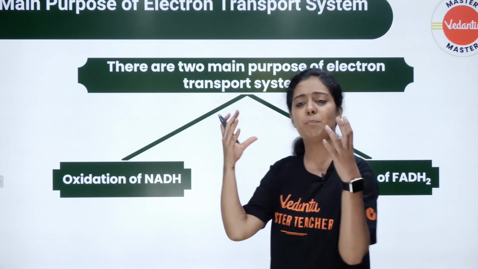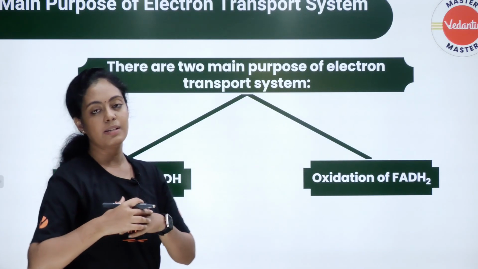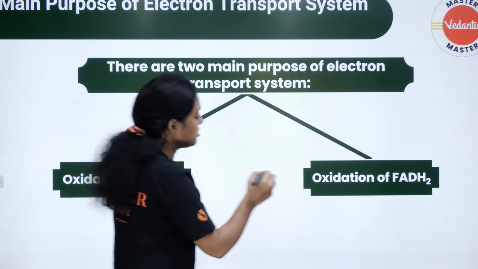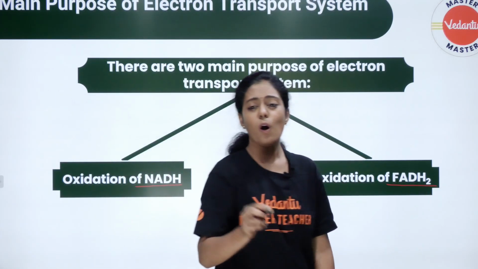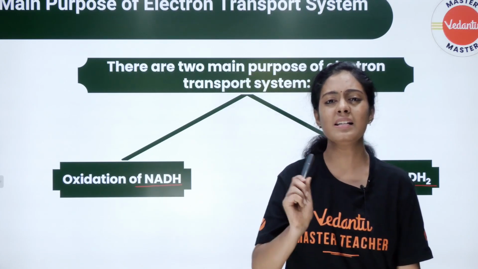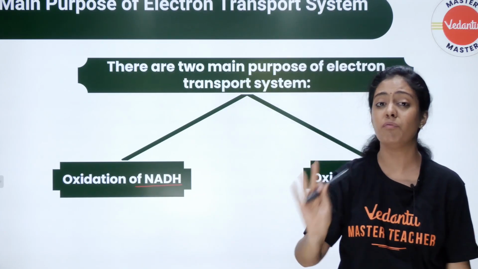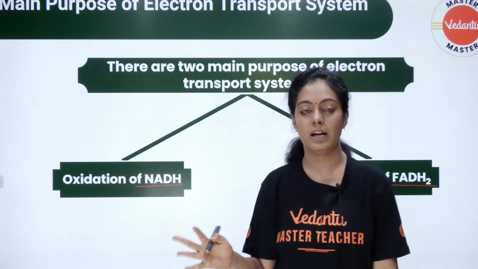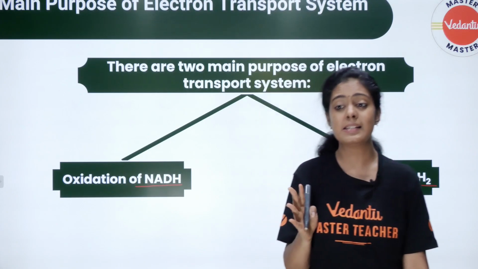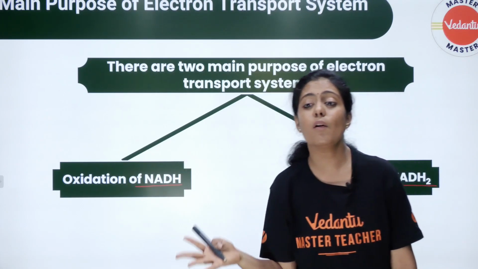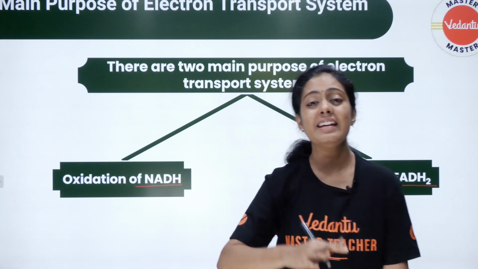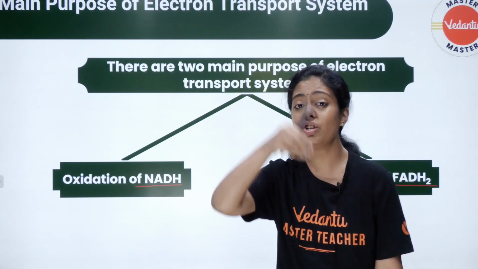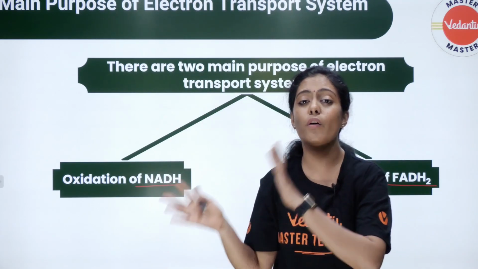Okay, what is the purpose of electron transport system? Na sonna why? Because it is going to oxidize NADH and FADH2. Oxidation na enna pasangla? What is oxidation? I want an answer from everyone who is watching this video. 8th 9th lende padichittu irukom. Oxidation na enna? Oxidation is removal of hydrogen or addition of oxygen. Adhe reduction na enna? Addition of hydrogen, removal of oxygen.